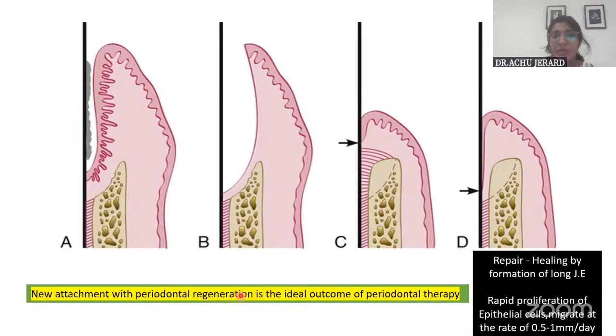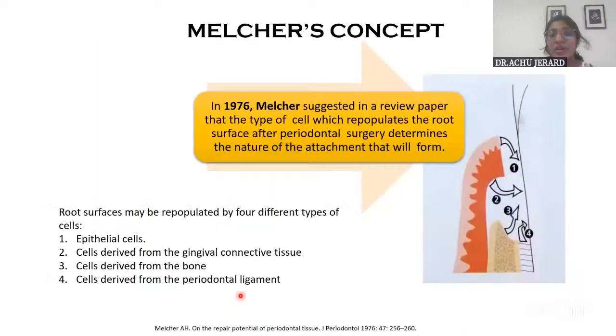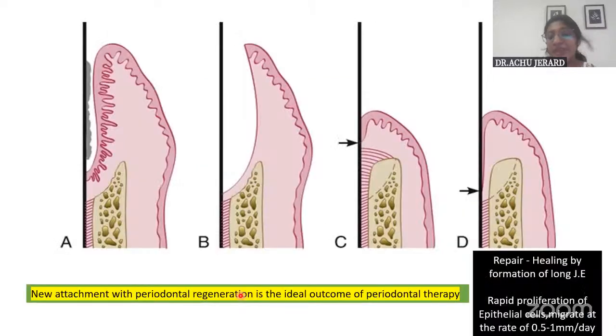So why does this long junctional epithelial formation happen? It is because the epithelial cells have a high proliferative rate and they migrate very fast, like 0.5 to 1 mm per day. The reason for long junctional epithelial formation was assumed to be that they migrate at a faster rate than the PDL cells, so they don't give the time and space for the PDL cells to come and form their attachment.